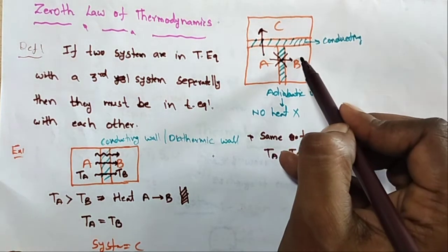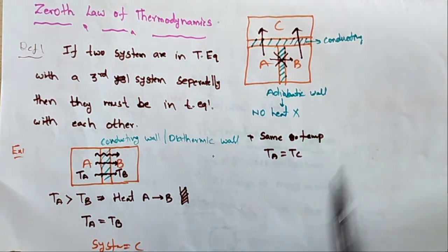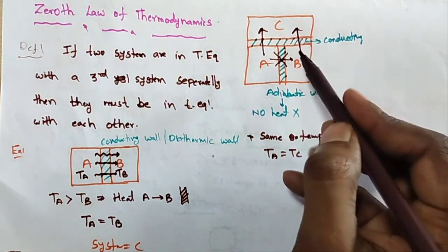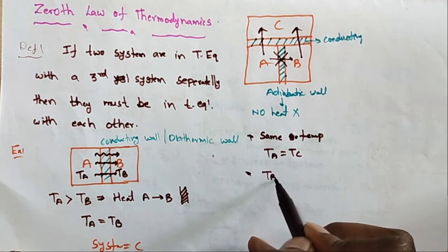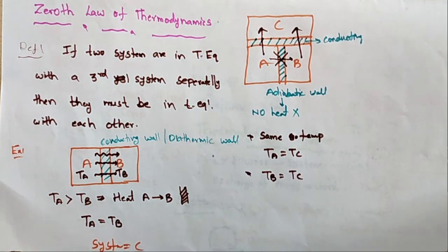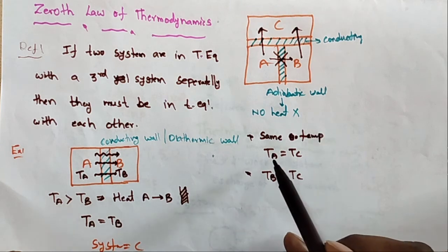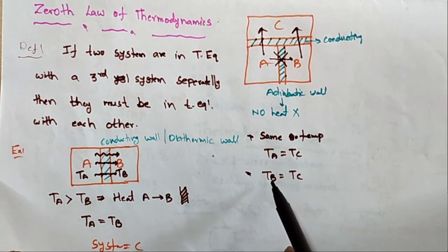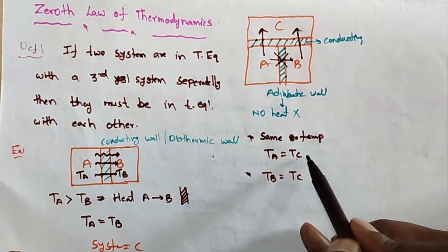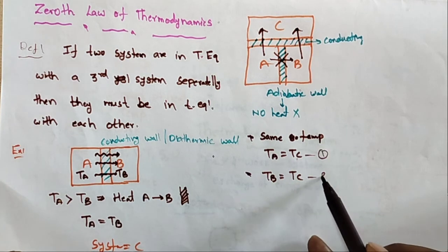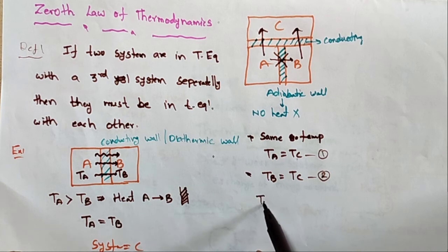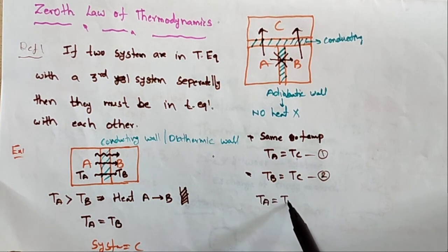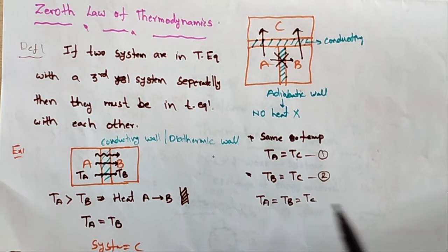And B to C also reaches the same temperature, TB is equal to TC. So what is your observation? TA is equal to TC, TB is equal to TC. These are equation 1 and equation 2. So I am assuming that TA is equal to TB is equal to TC.